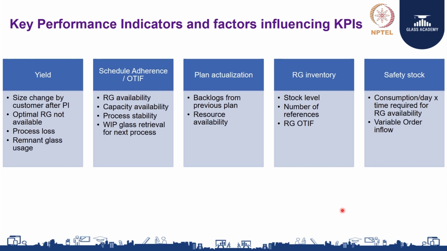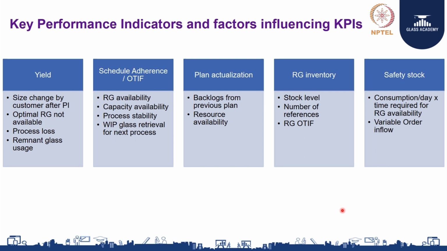There may be opportunities where the planner can indicate to the manufacturing team that these remnant glasses, which are nothing but leftover small pieces of glass, are available, so that they can process this and save yield. The last point is that there may be certain process losses which can go beyond your theoretical understanding. So, all these should be understood on yield.